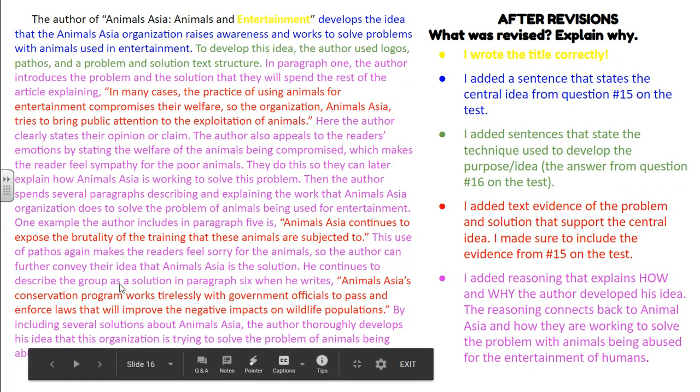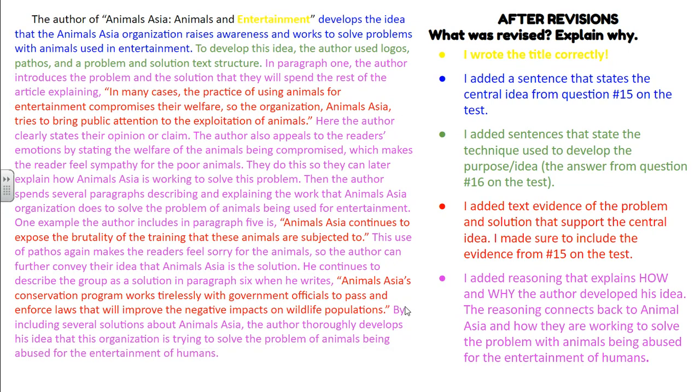He continues describing the group as a solution in paragraph 6. So by including several solutions about Animals Asia, the author thoroughly develops his idea that this organization is trying to solve the problem of animals being abused for the entertainment of humans. So read this one more time before you start your revisions, but this is what we're looking for.